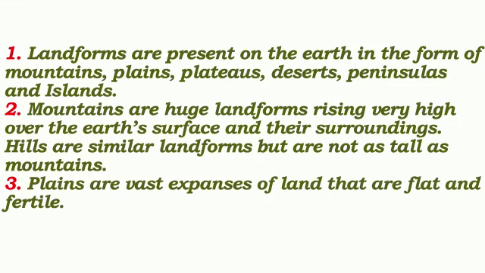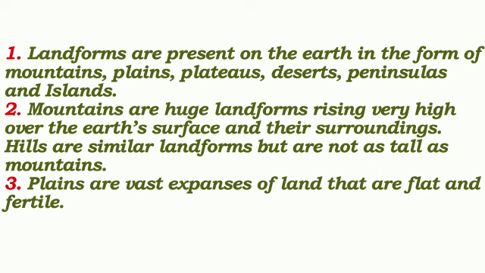Now children, today we learned about landforms and regions of India. Let us read once again. Landforms are present on the earth in the form of mountains, plains, plateaus, deserts, peninsulas, and islands.